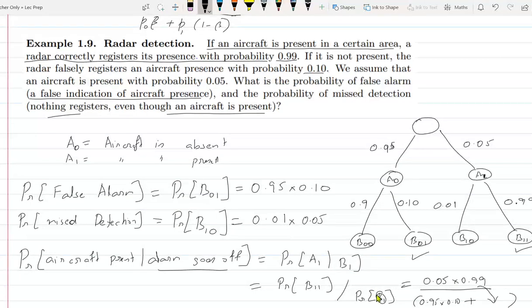What is the definition of B1? That the alarm rang. So in which all cases did the alarm ring? The alarm could have rung when the aircraft was not present. There's a chance for that. The alarm could have rung when the aircraft was present. So there are these two cases, and you need to add up these two probabilities. Okay, sir.